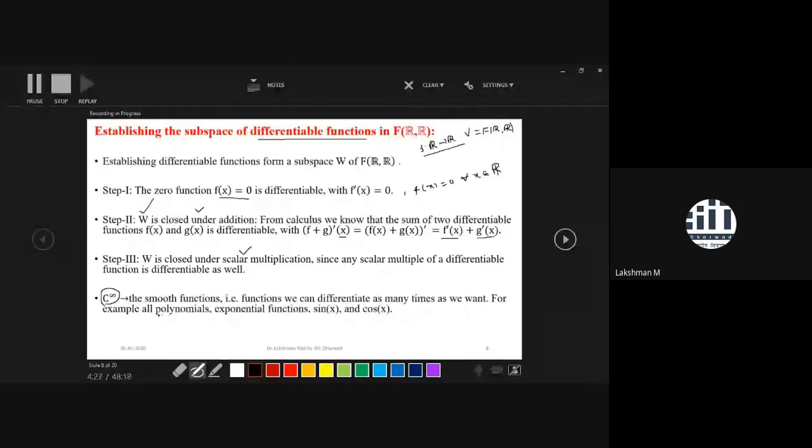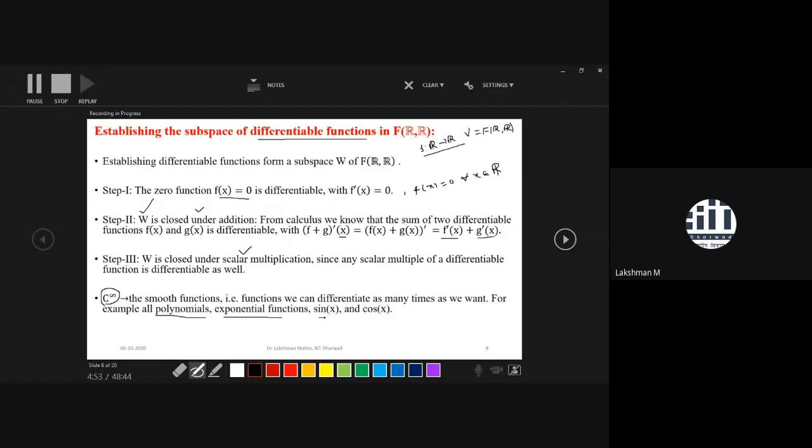Those functions include polynomials. If you take a polynomial, you can differentiate it infinitely many times. That's why a polynomial is a C infinity type function. Similarly, if you take the exponential function, you can differentiate it infinitely many times. So there is no issue. You know from calculus how you can differentiate and what the derivative of this function would be.